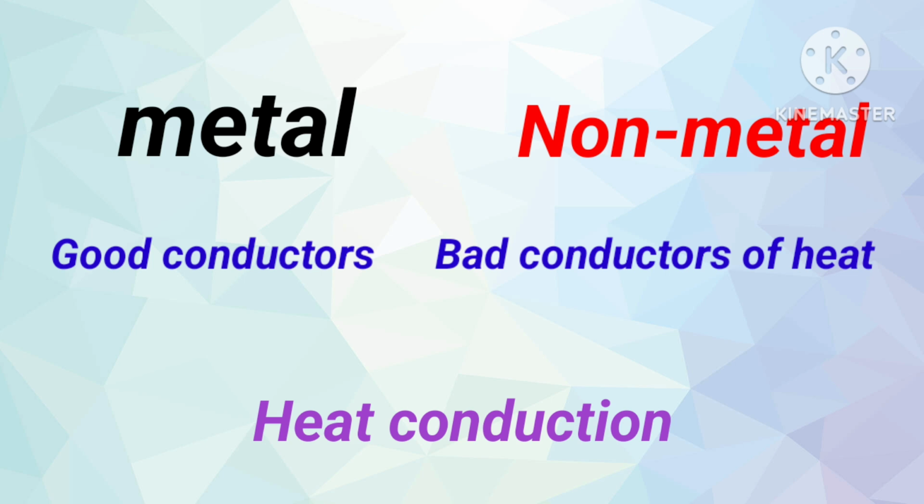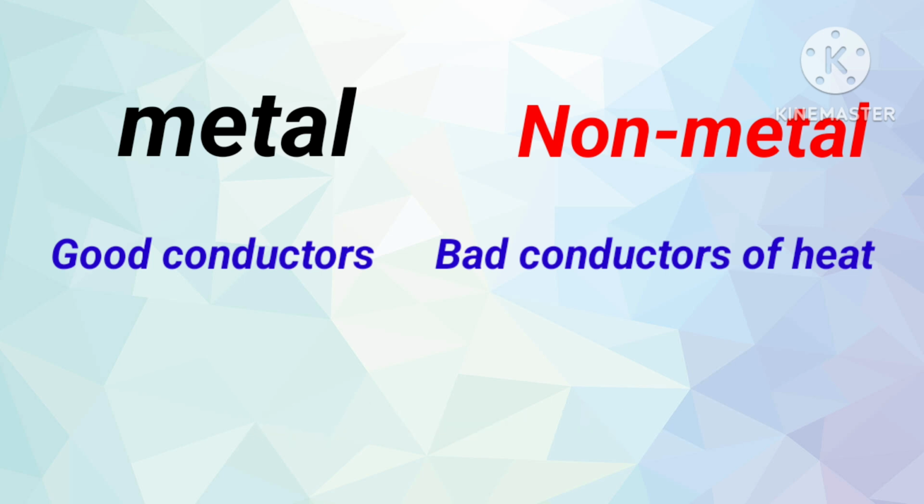So we could say that heat will be transferred through a metal rod or any item. So good conductor as well as bad conductor, based on the heat. The metal will conduct, but the non-metals may not conduct. So this is one more concept.